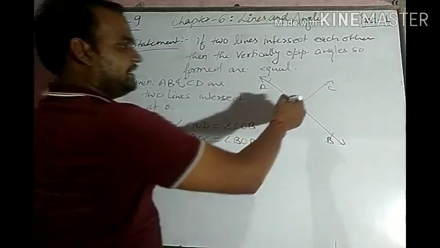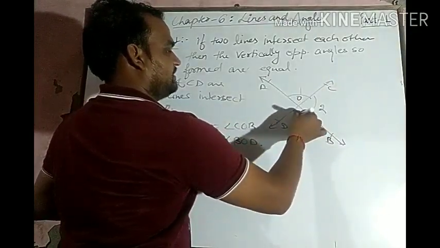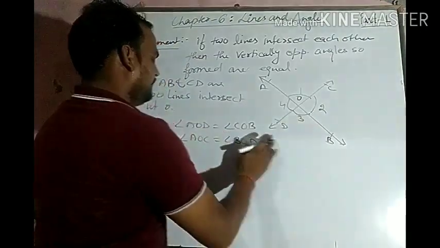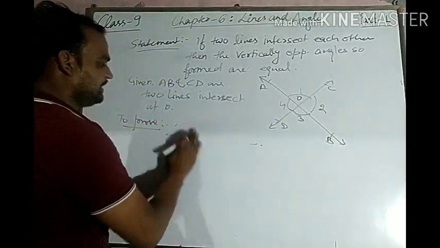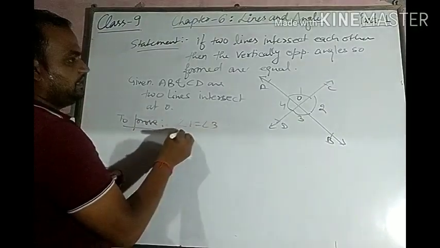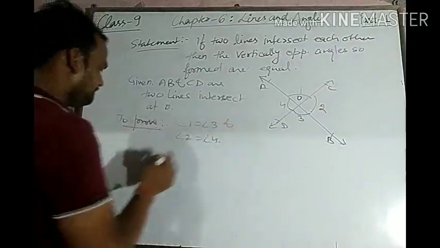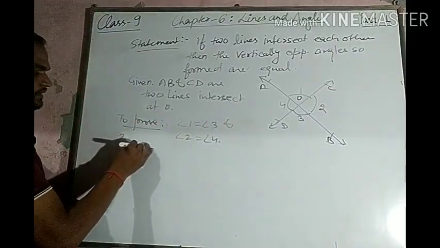Now let us mark this angle as 1, this angle as 2, this angle as 3, and this angle as 4. And we can also write, to prove angle 1 is equal to angle 3 and angle 2 equals angle 4. We have to prove these two. Now proof.